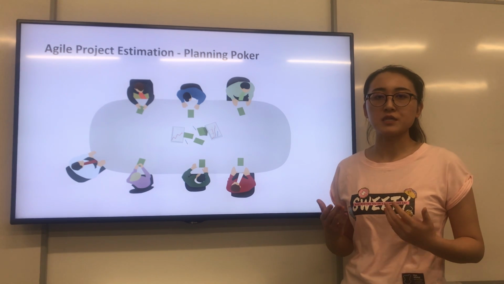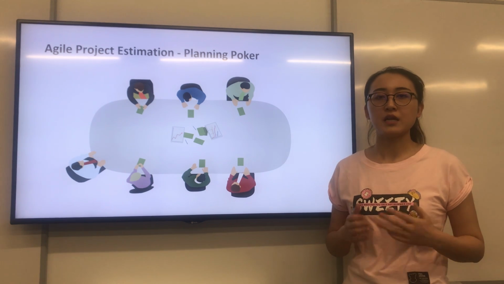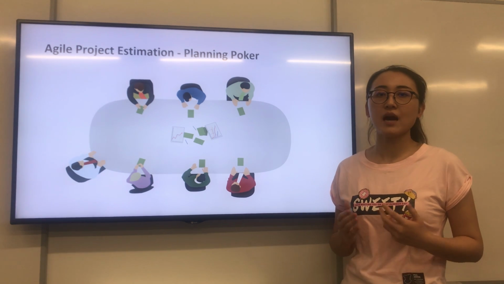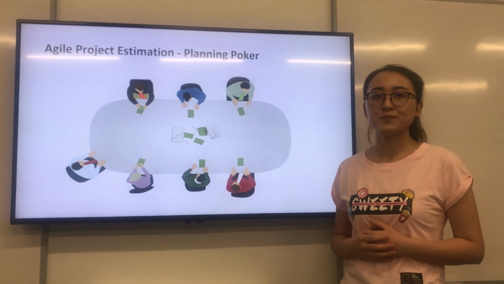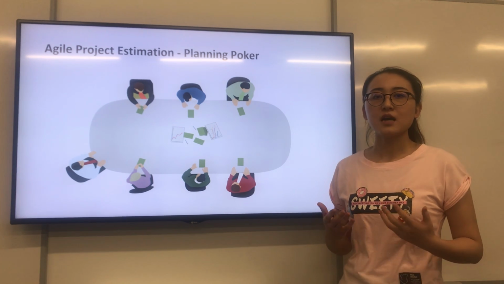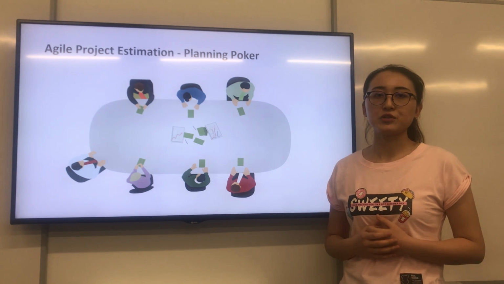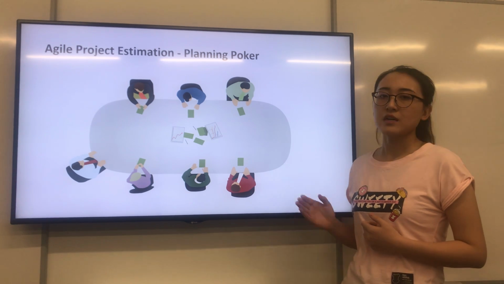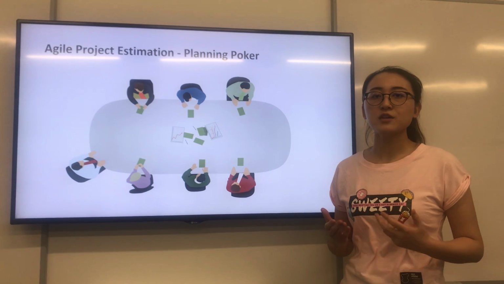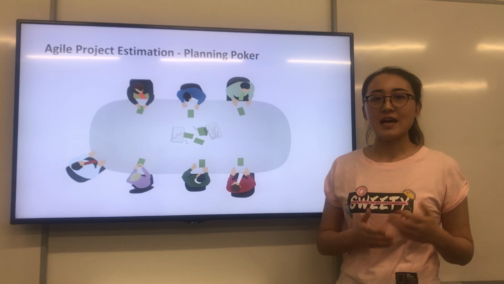When one user story is explained, each of the estimators has to pick a number from the cards to estimate how easily the features of the user story can be implemented. So if all the numbers are similar, the number will be the estimate of the user story. If all the numbers are very different, each of the estimators has to give their reasons why they chose the number and discuss further. Now let's introduce the next speaker.